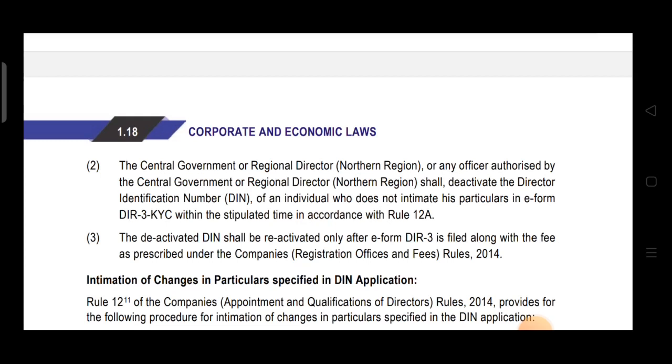Now this DIR 3 KYC form is like a KYC form, know your customer, just like the KYC form we used to submit in banks. This form is mandatory to be filed by the director. So if the director does not intimate his particulars in form DIR 3 KYC within the stipulated time period, then his DIN can be deactivated, and once he files this form again, his DIN will be reactivated. The deactivated DIN shall be reactivated only after e-form DIR 3 KYC is filed along with the fee as prescribed in the Companies Rules 2014. Once this form is filed, only then will it be reactivated.